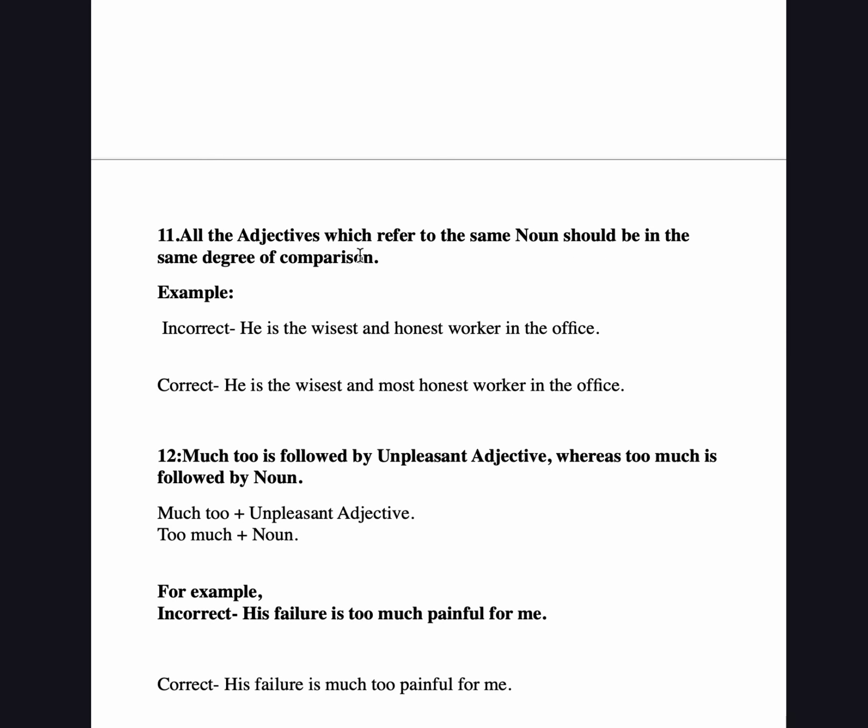All the adjectives which refer to the same noun should be in the same degree of comparison. For example, "He is the wisest and honest worker in the office."